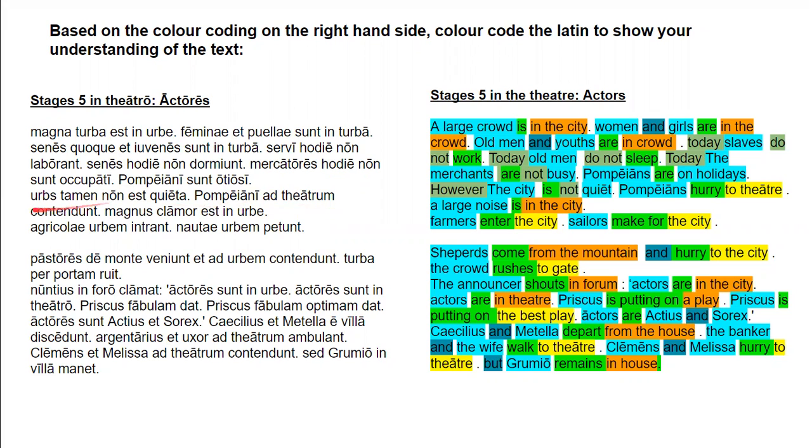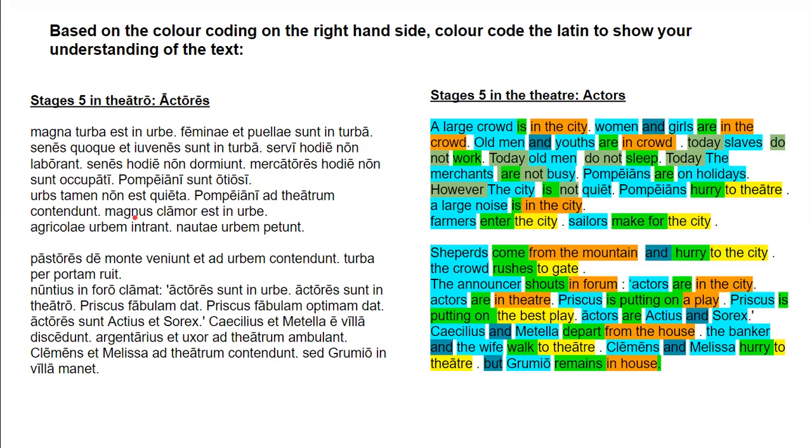Pompeiani ad theatrum contendunt. Okay, so the Pompeians hurry towards the city. Pardon me, the theater, not city. The Pompeians hurry towards the theater. Pompeiani is the nominative subject. Contendunt is the third person plural verb. And ad theatrum is an accusative prepositional phrase. We can either say it's accusative of motion towards or of orientation. Both work.